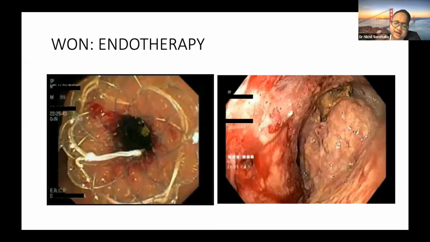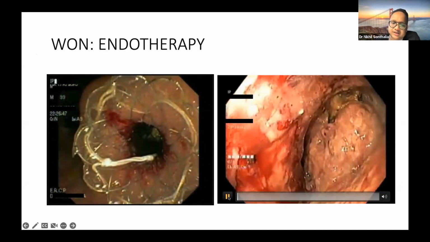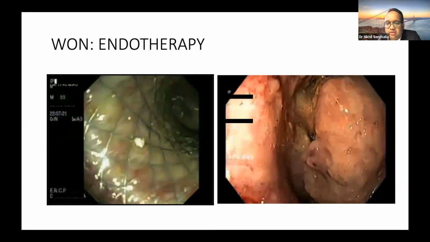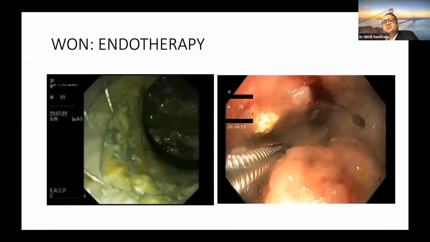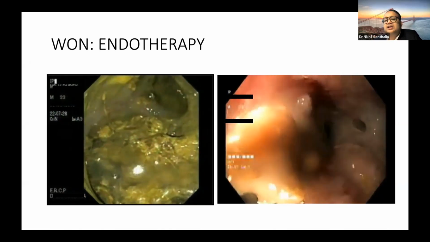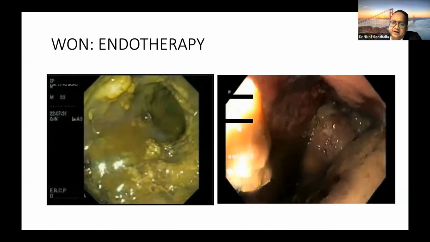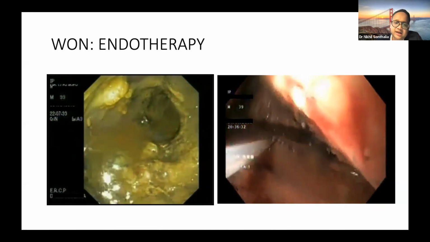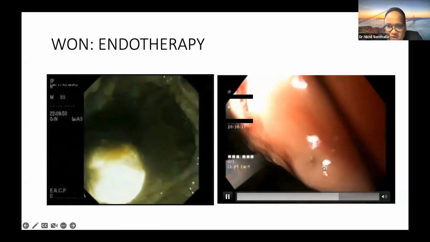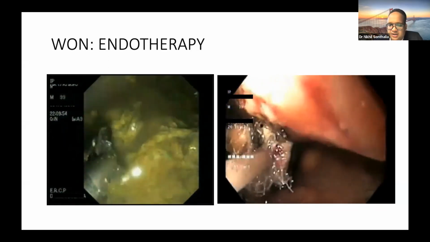So there are a few cases where you drain off all the pus and fluid and the patients are still symptomatic, where you may want to go and do necrosectomy. So saving a patient from surgical necrosectomy has come a long way, and we can deal with most of the necrosis, even up to 50%, effectively by repeatedly going through the metal stents. As you can see in the left example, a large amount of necrosum. In the right video, we are almost cleared of all the necrosis, and the healthy granulation tissue can be seen.